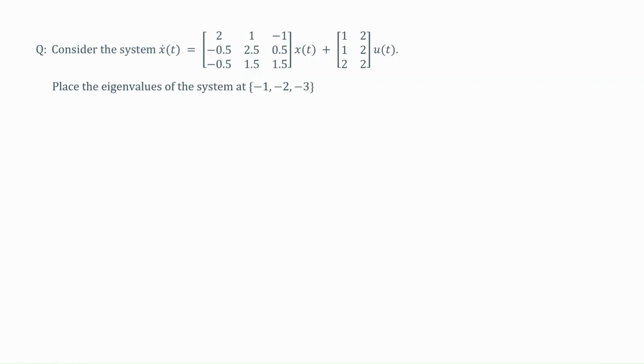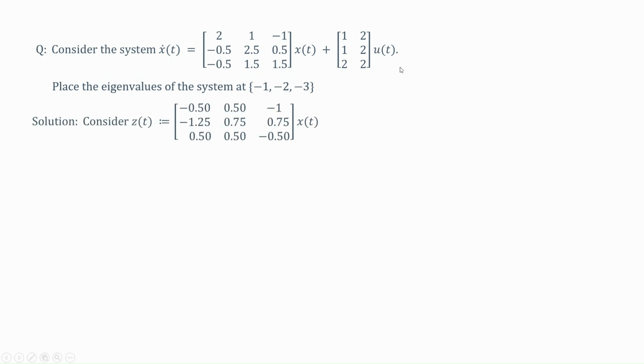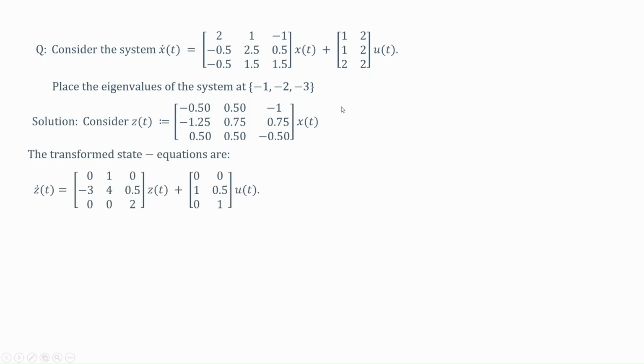Now, we take this problem, you can see x dot equal to Ax plus Bu is given to us, and we want to place the eigenvalues of the system at -1, -2 and -3. This is exactly the problem that we had taken, I had shown you in MATLAB. So, what we can do is we can get to the transformation matrix. We had just now seen how to get to the transformation matrix, take it to the controller canonical form. So, this is the controller canonical form that we got, and now what we will do is we will try to place the eigenvalues of this system at -1, -2 and -3.